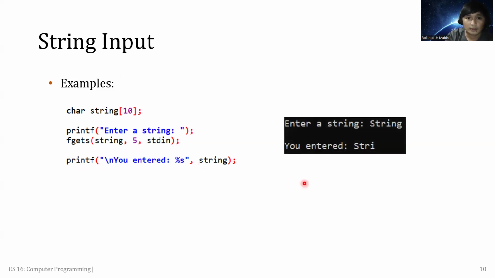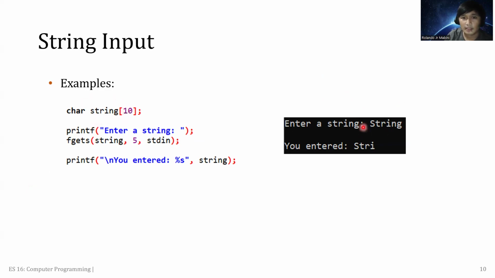Now, if the user inputs the word string, this string here is the word input by the user. Do not confuse it with the small letter s string that we declared as an array name.